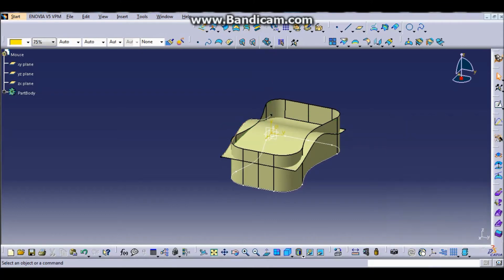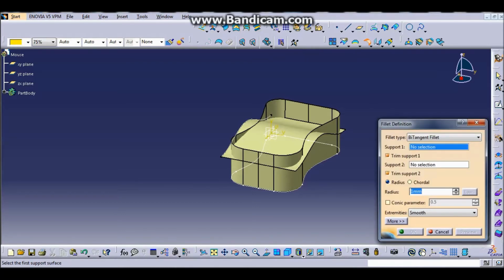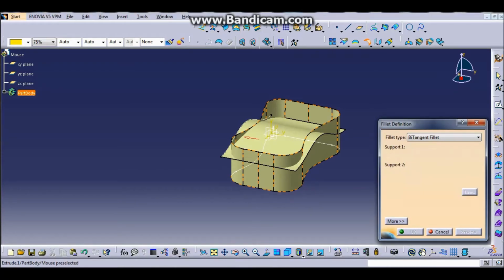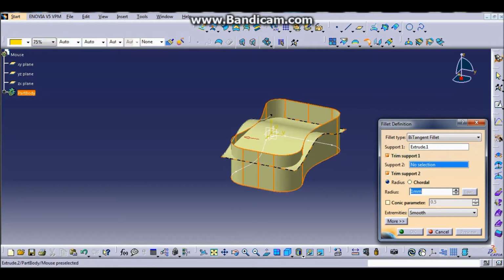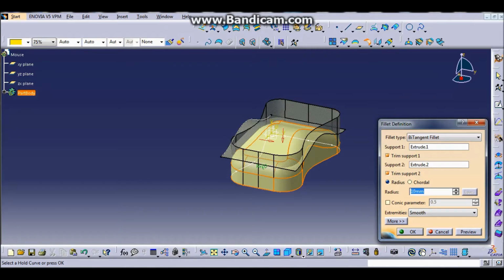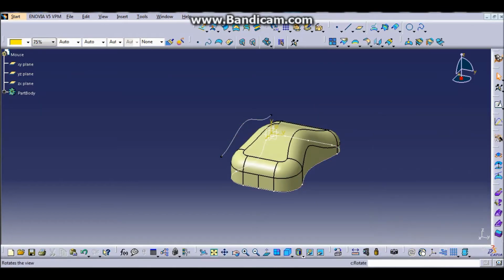After that click shape fillet and click support 1 for the first drawing and support 2 for the second drawing. Change the direction or the fillet definition, and then make radius of 10, and then you will get this shape. This is your final shape of the mouse.